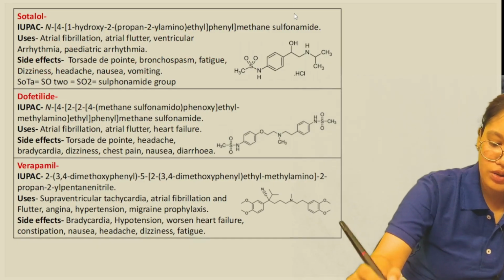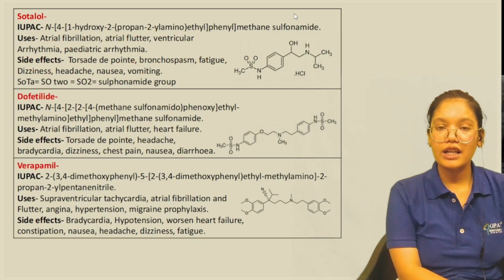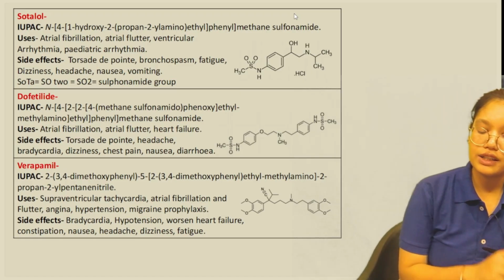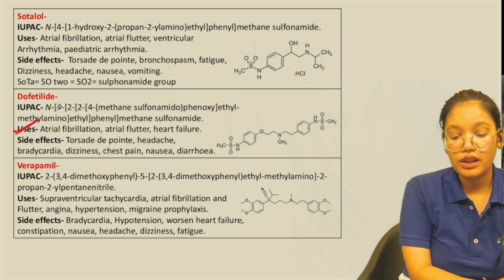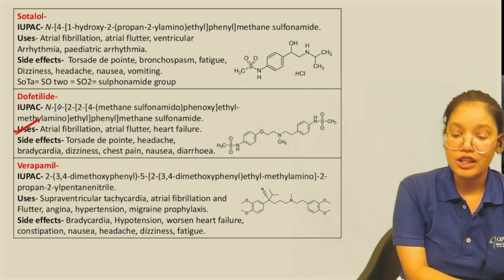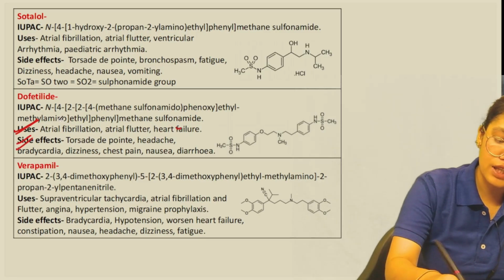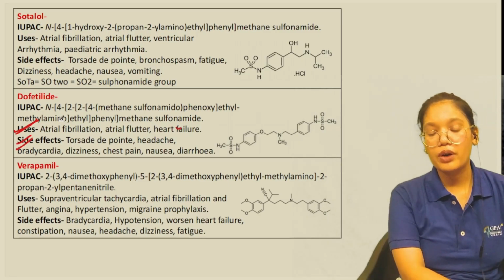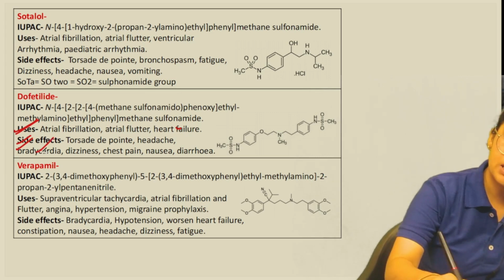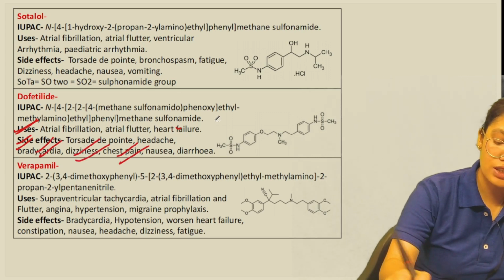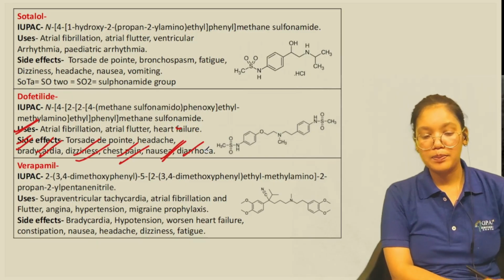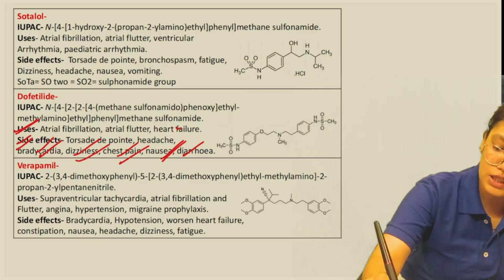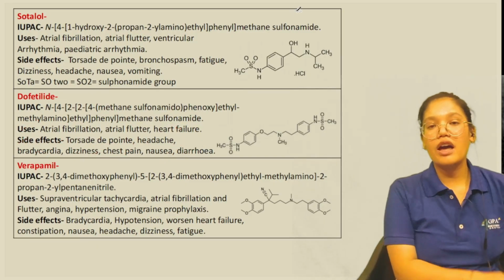The next drug we have here is dofetilide. It is used in atrial fibrillation, atrial flutter, heart failure, all that. Then side effects again: torsades de pointes, then headache, bradycardia, dizziness, chest pain, nausea, diarrhea, all that can happen due to dofetilide.